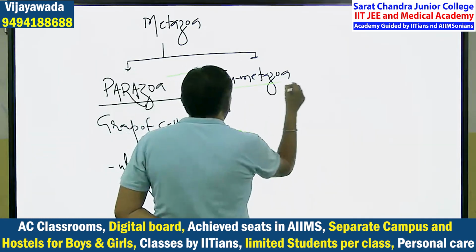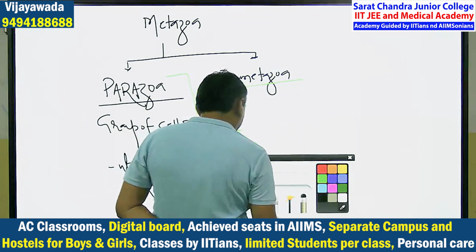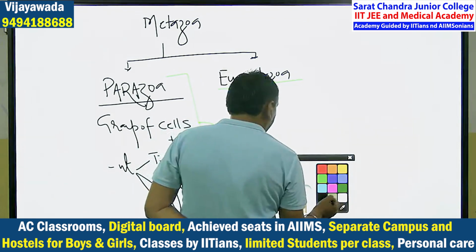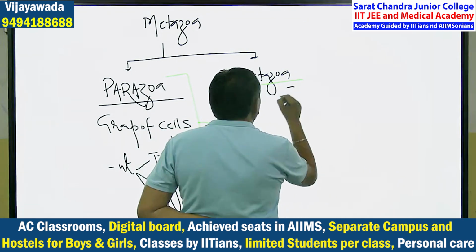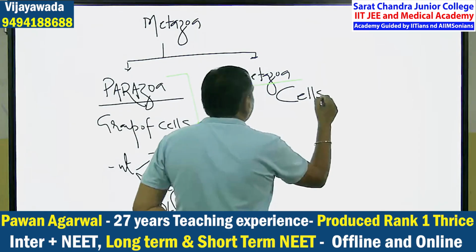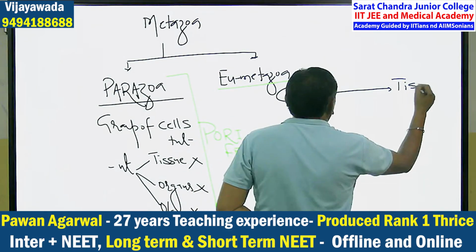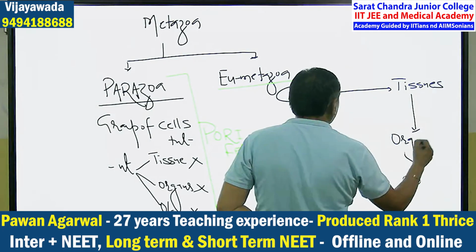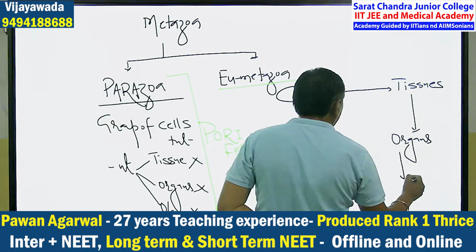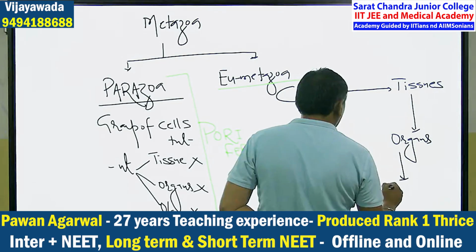Eumetazoa. What is the meaning of eumetazoa? In eumetazoans, what happened? The cells combine to form the tissues. Clear? Tissues combine to form the organs, and organs combine to form the organ systems.